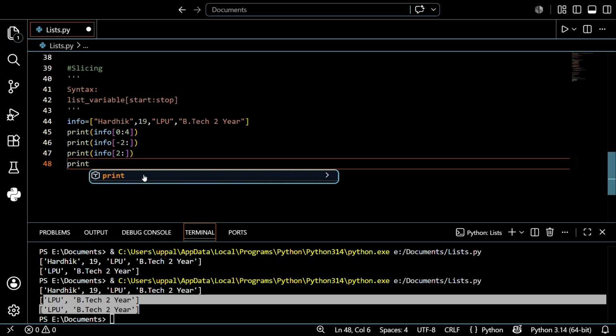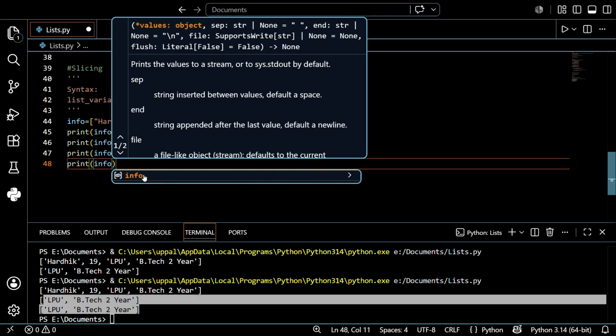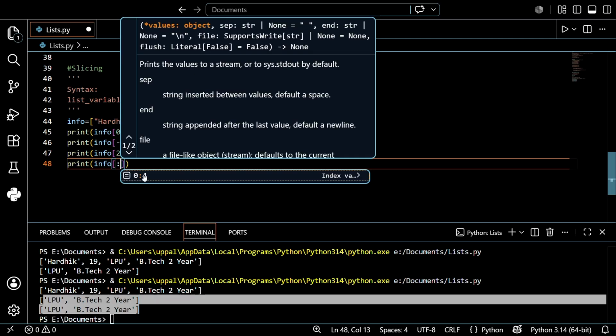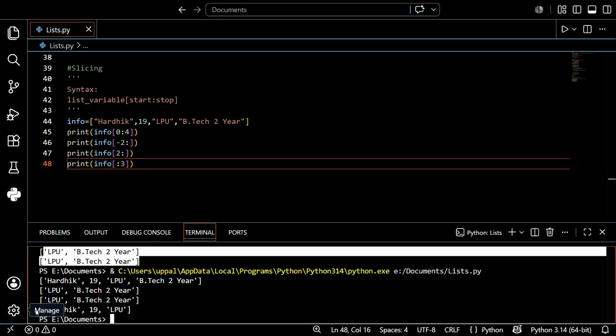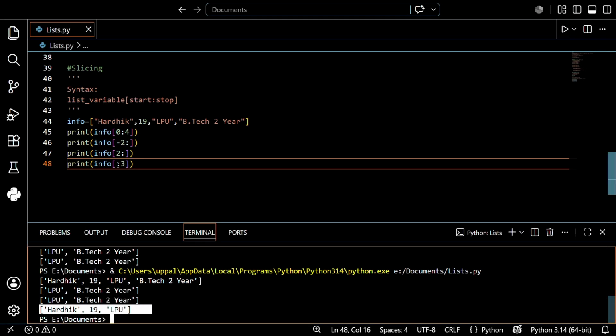So just print this up to info and give the space. Just create this after this. So after this I just want to save this first and run this. See, I just printed the first 3 parts because the ending part is 3, so it prints 0, 1, 2. I want to print up to 2, means just 2. Before that I want to save this and just run this. So it printed just 0 and 1. So that is where you can use it. Like that you can change it.